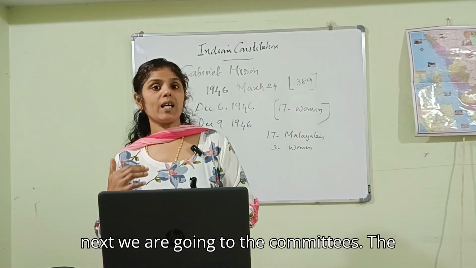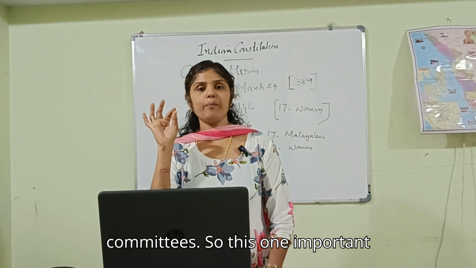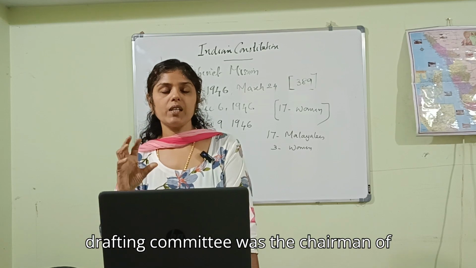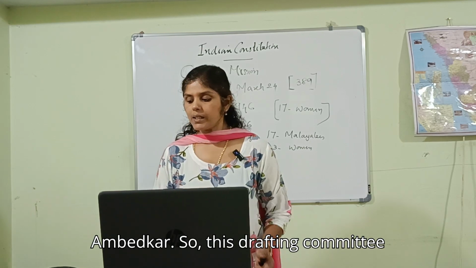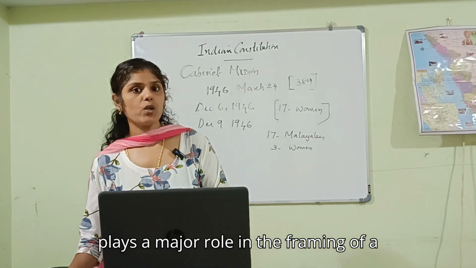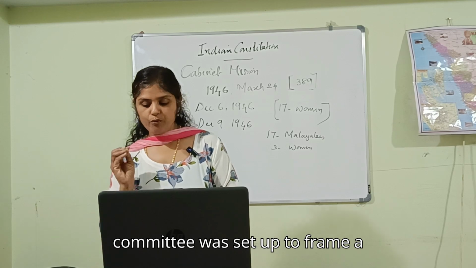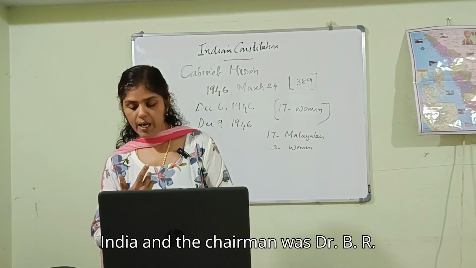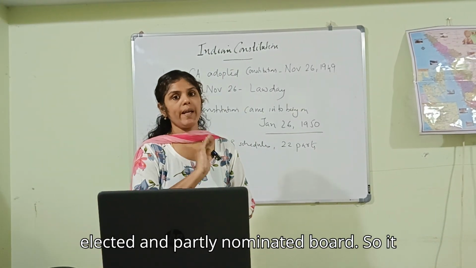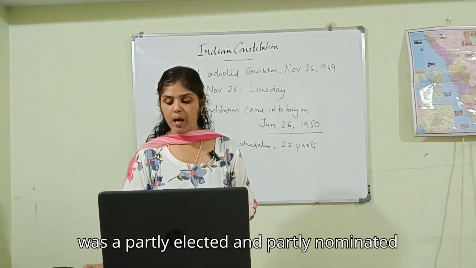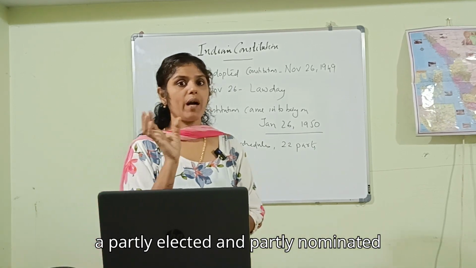Now we are moving to the committees. The Constituent Assembly was divided into 22 committees. One important committee is the Drafting Committee, whose chairman was Dr. B.R. Ambedkar. The Drafting Committee plays a major role in framing the Constitution for India. The Constituent Assembly was a partly elected and partly nominated body.